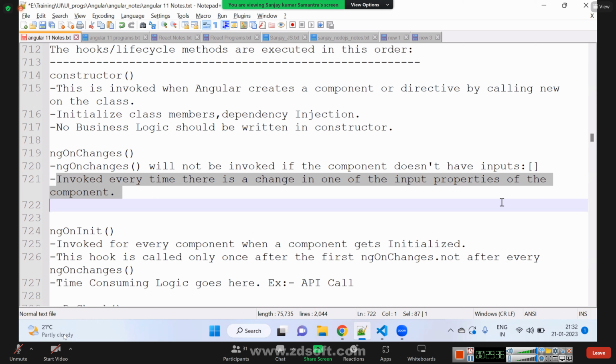It is used in the parent-child relation, because only in this case can we use it with parent input properties. Is it also invoked only one time in the entire lifecycle? No, every time, multiple times, when the data changes, not only at the time of page load.